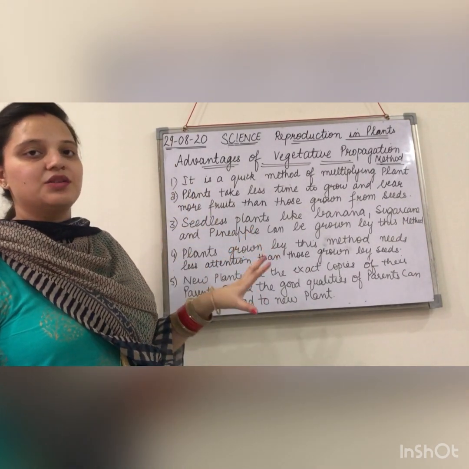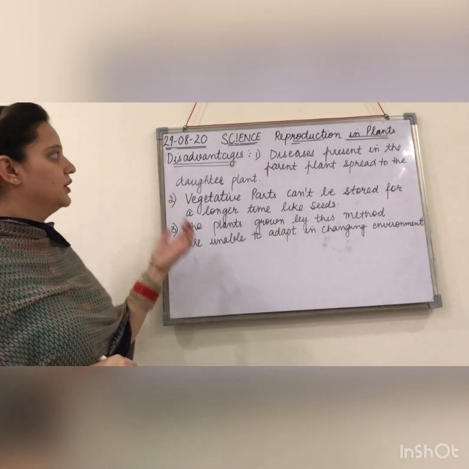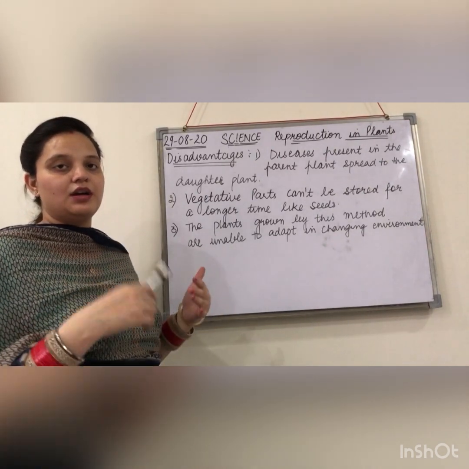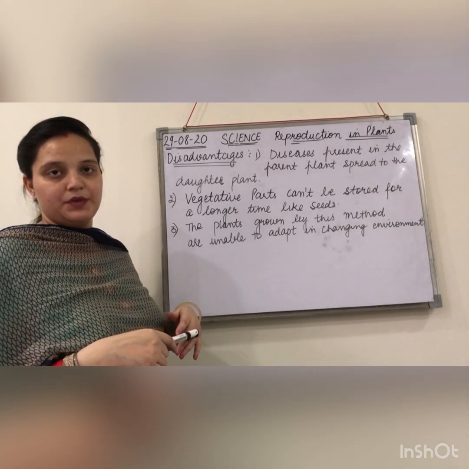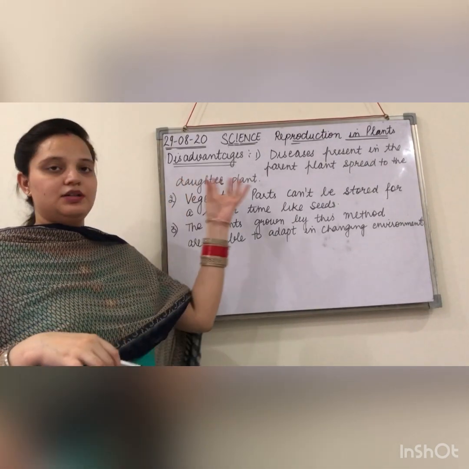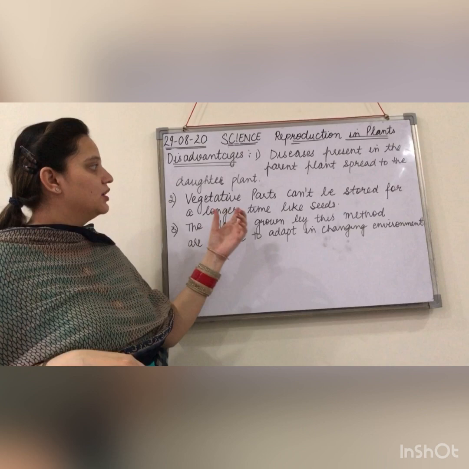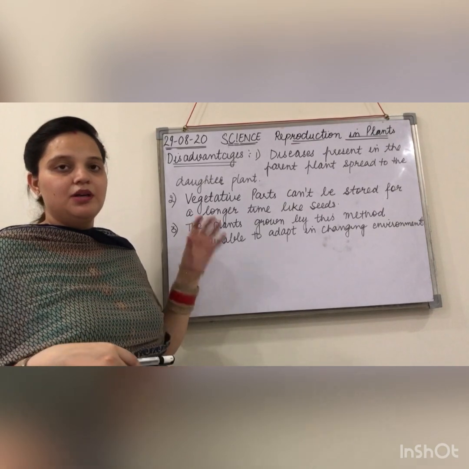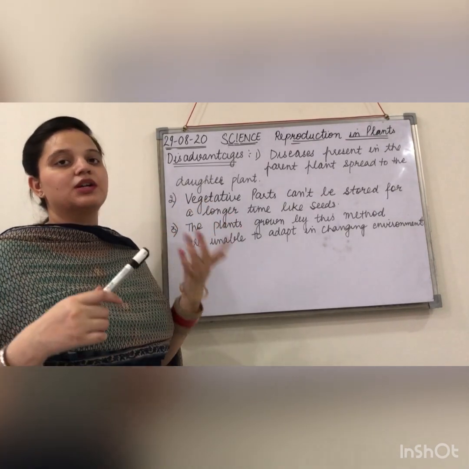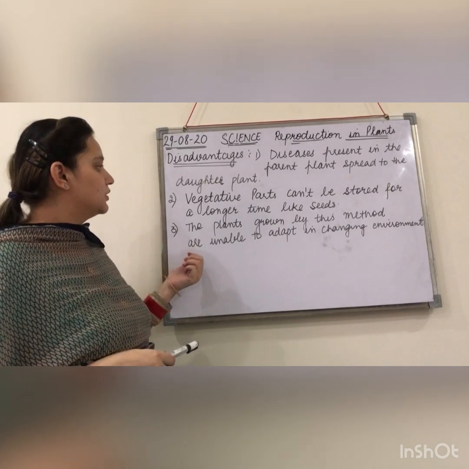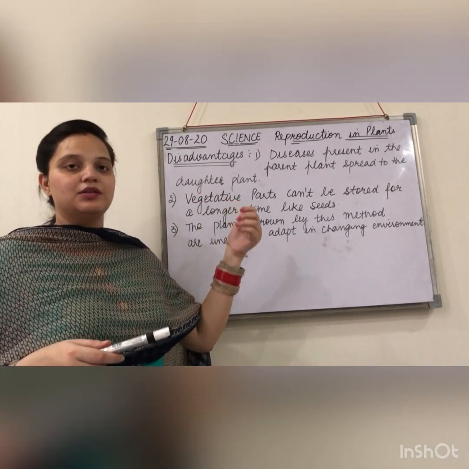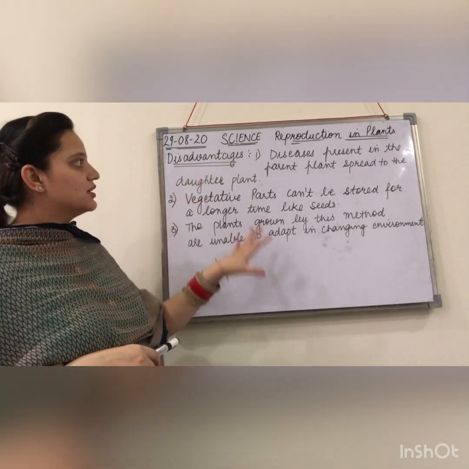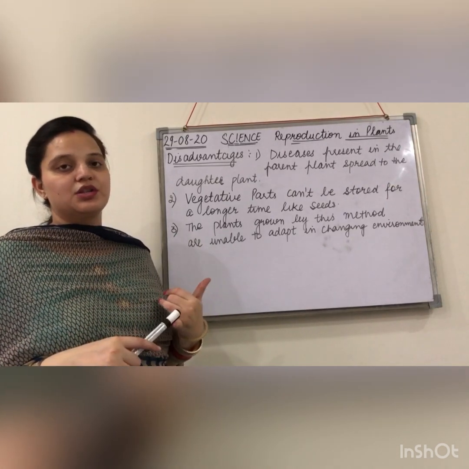Now let's discuss the disadvantages of the vegetative propagation method. The first disadvantage is that if the parent plant has some disease, it will exactly go to the new plant. So at that point we can't use this method. Second, you can't store the vegetative parts for a longer time. We can store seeds for a longer time, but vegetative parts like roots, stems and leaves we can't store for long. The third is that the plants grown through these methods find difficulty in adapting to their environments. So these are the advantages and disadvantages of the vegetative propagation method.